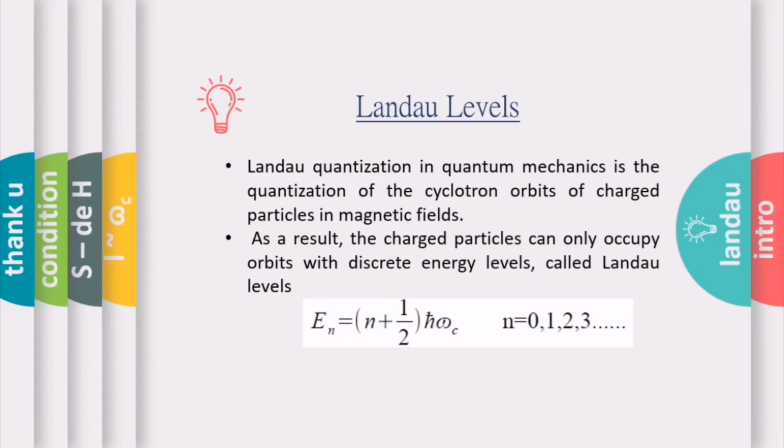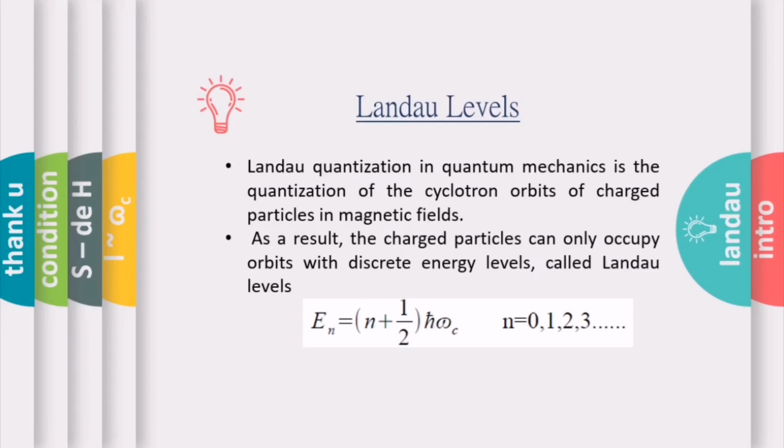I hope everyone is aware of the Lorentz force, which is the combination of electric and magnetic force on a point charge due to the electromagnetic fields. So in nanostructures, when you apply an external magnetic field, the electrons will move in a circular fashion due to the centripetal and Lorentz force.